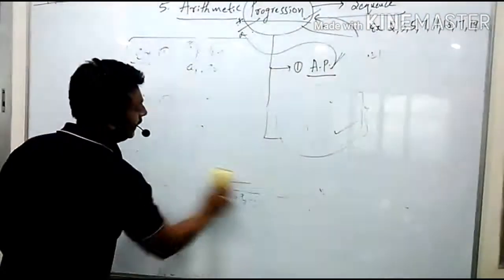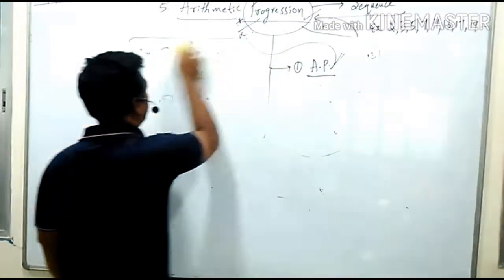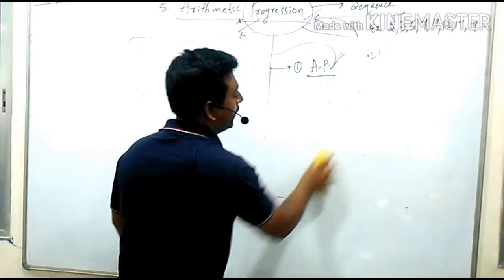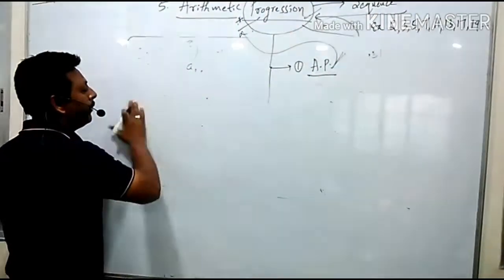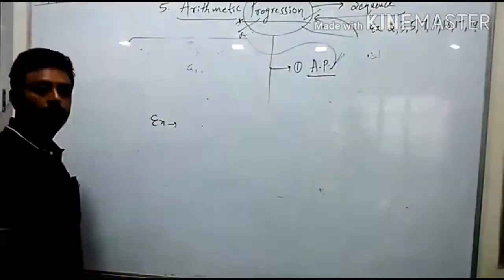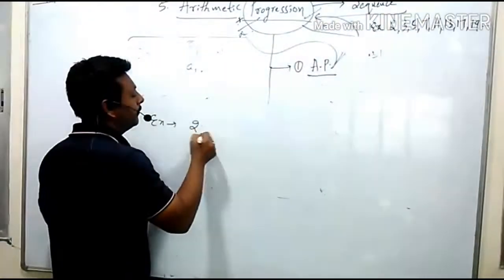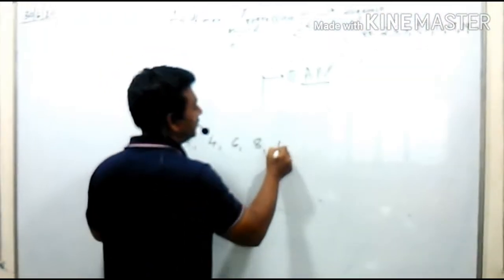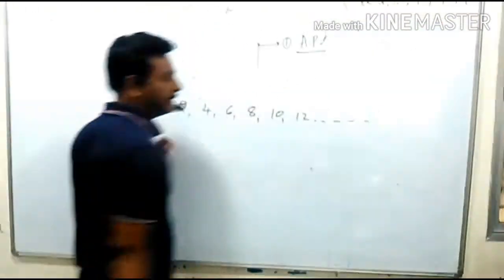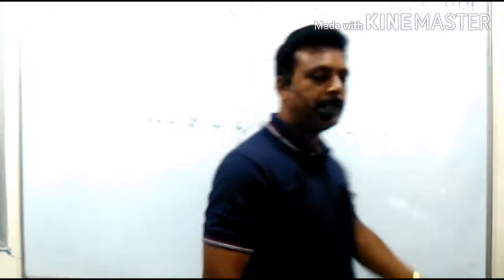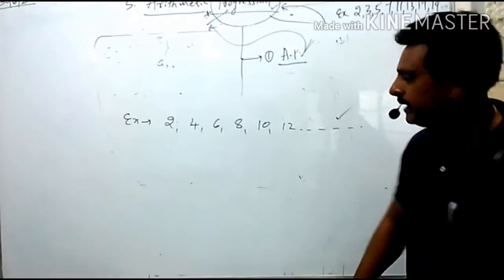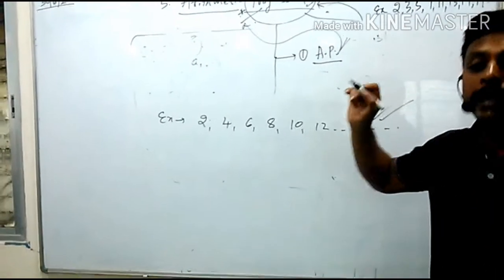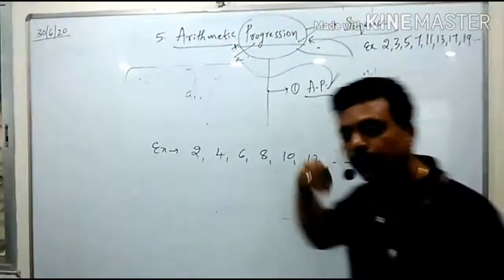So let me explain what we mean by arithmetic progression. I want to convince you of the meaning by taking one very simple example. I am going to write some numbers here: 2, 4, 6, 8, 10, 12. All of you observe? Is it a progression? Yes, sir, because all numbers are written according to a certain rule. This is a progression. Second question, what type of progression is it? It is an infinite progression, sir, because the terms are infinite.